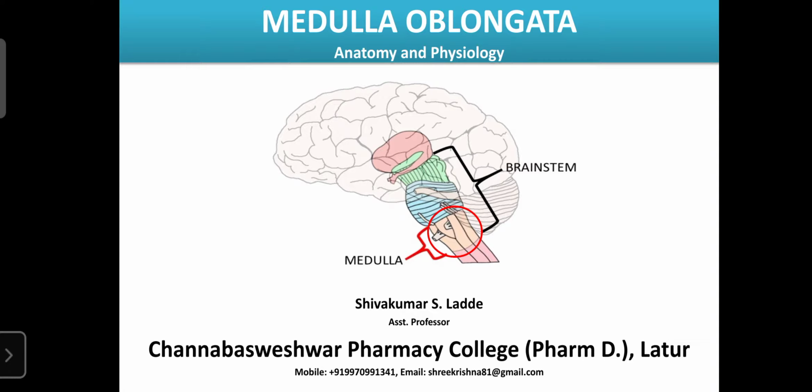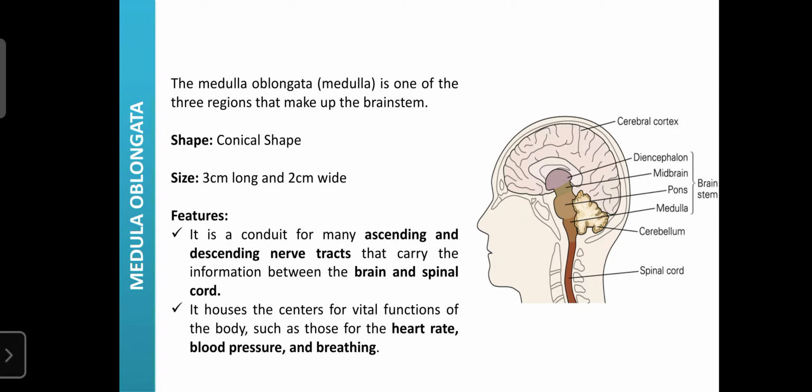So that's why the medulla oblongata is one of the main parts of the brain or brainstem. It is involved in the regulation of a variety of vital organ functions, majorly the regulation of blood pressure as well as respiration. So now we go on to the medulla oblongata.